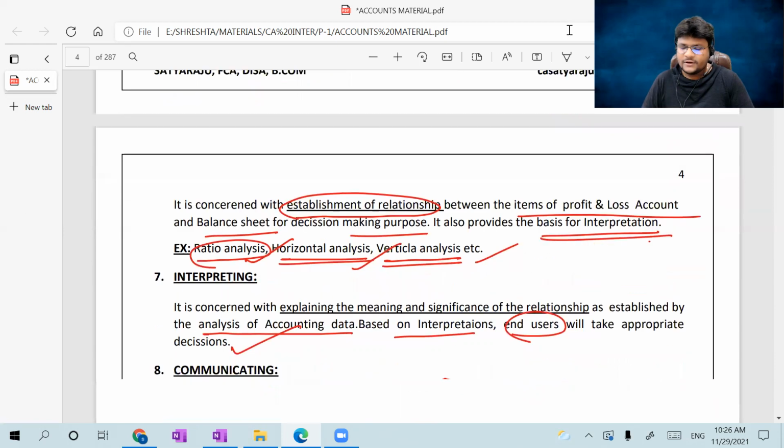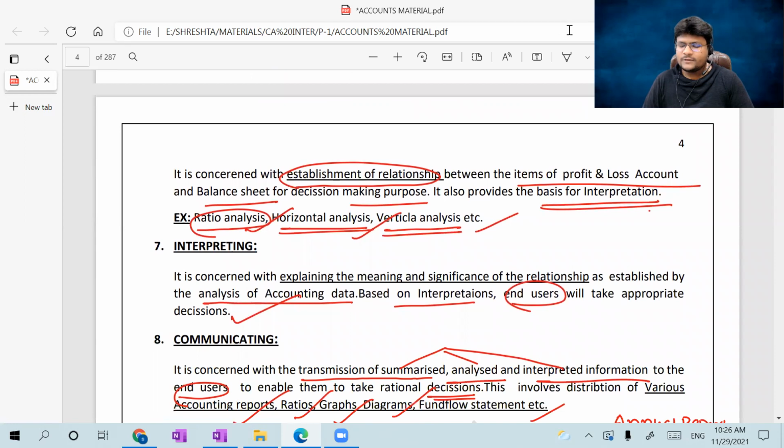Coming to interpretation, end users ultimately take appropriate decisions based only upon the interpretations. It is concerned with explaining the meaning and significance of the relationship. The current ratio is equal to 2, the current ratio is equal to 1. What happens if the current ratio is equal to 2? What happens if it is equal to 1? The significance of that relationship is established through interpretation. Then ultimately end users will take appropriate decisions.